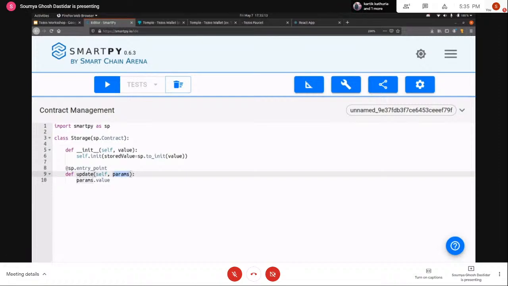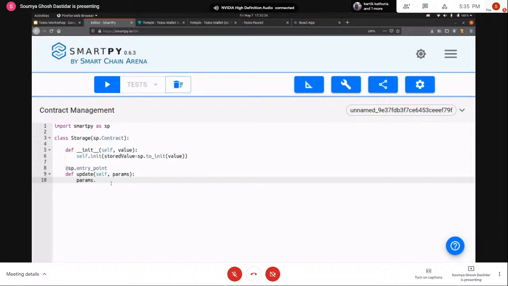So when you're calling the entry point from your front end application or the UI or the client application, you have to send that particular parameter. So in this case, I'm sending it as an object, but you can also just send a single value. So I can just write params also. That would also work. So smart params dot value, and now we want to store this particular value into our storage, right?